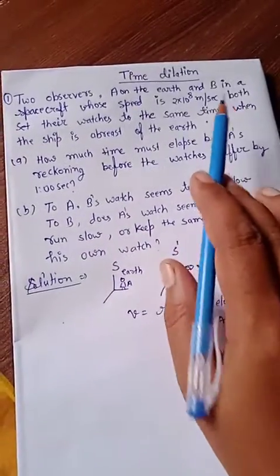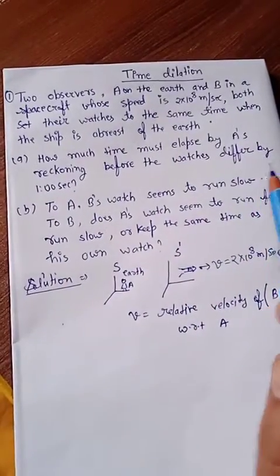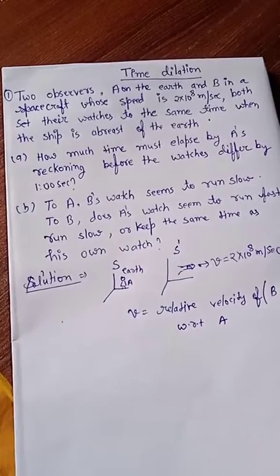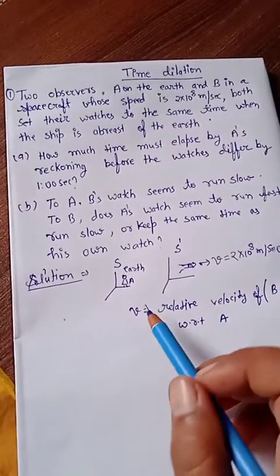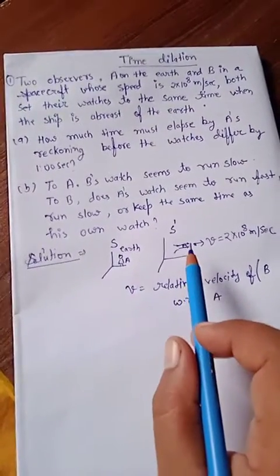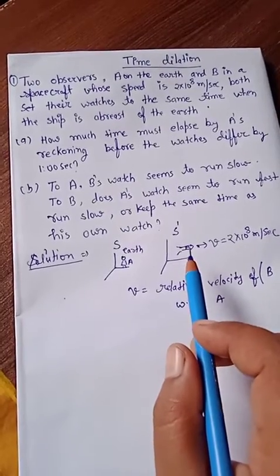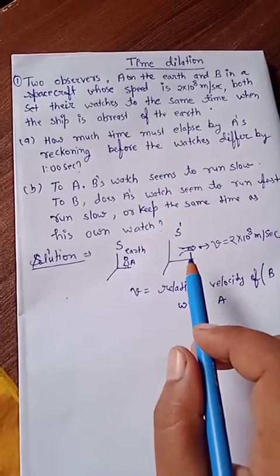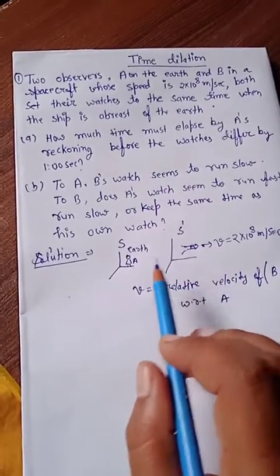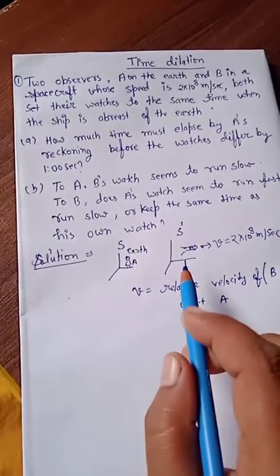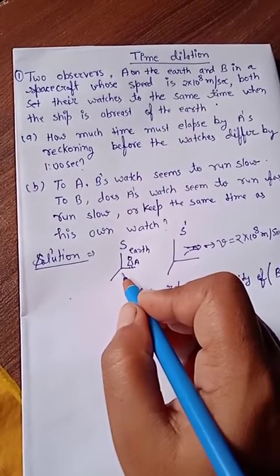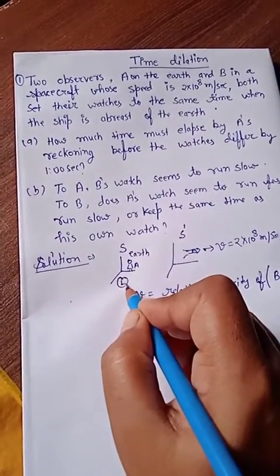Now next, both set their watches to the same time when the ship is abreast of the earth. That means initially, when the spacecraft is at rest, the clocks in their frames of reference show the same time.